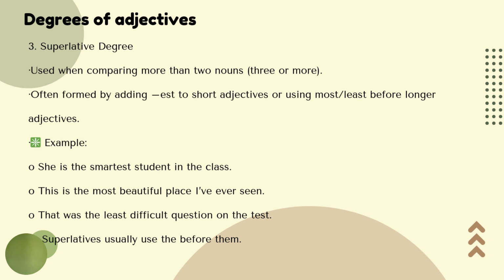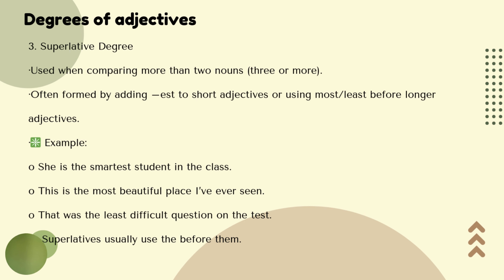Yeah. And often formed by adding est. So make sure you know the differences between comparative and superlative. In comparative, you just use er, but in superlative, you use est. Okay. Like for the shortest adjective, like old, young, cold, hot. Yeah, so those are short adjective because you just have one syllable.